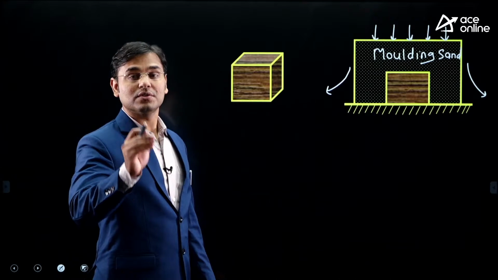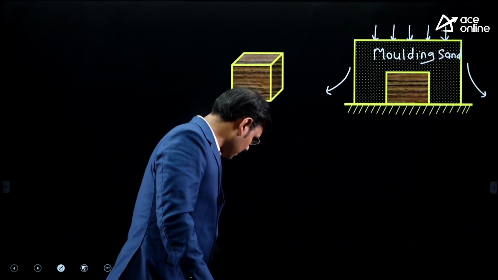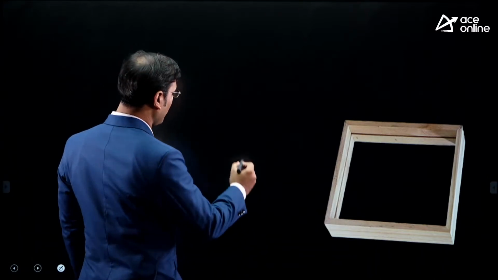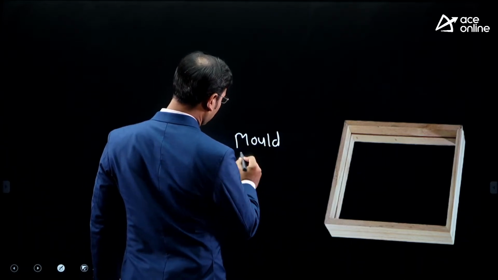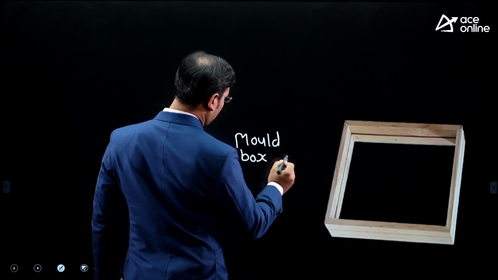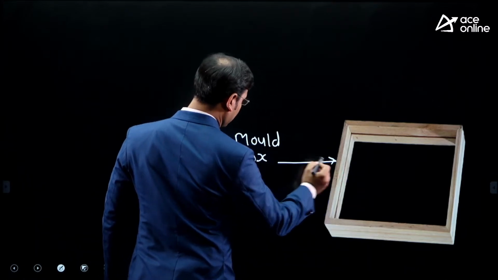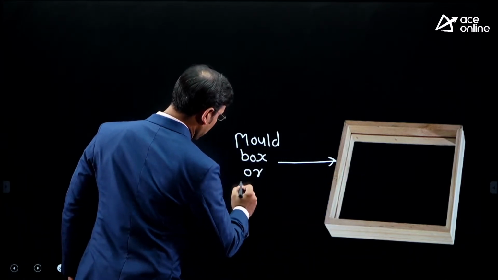We need to use the flask. The mold box and flask are the same thing. Just see this, mold box. It is known as mold box. This is known as mold box, or we can also say it is flask.